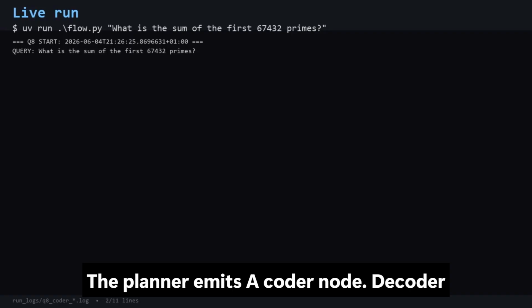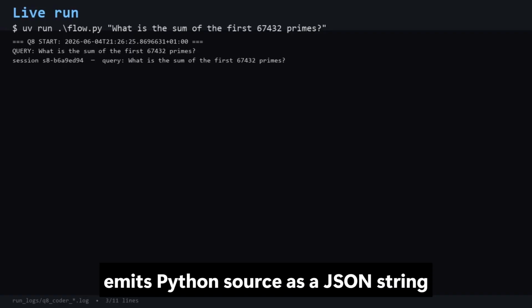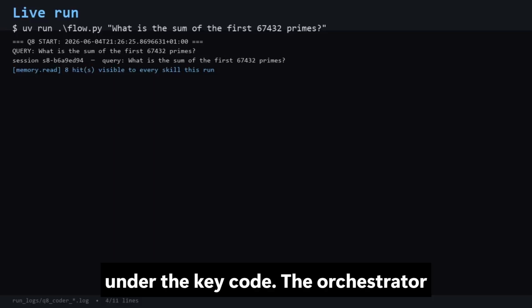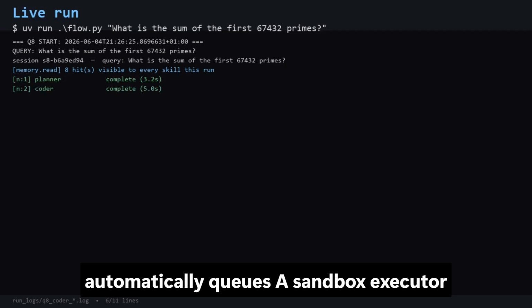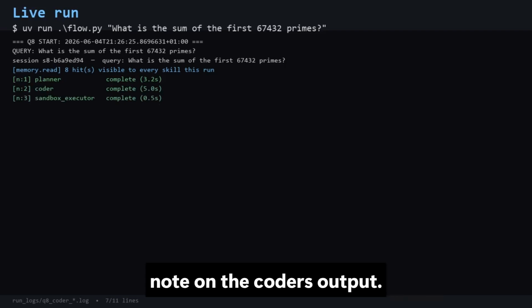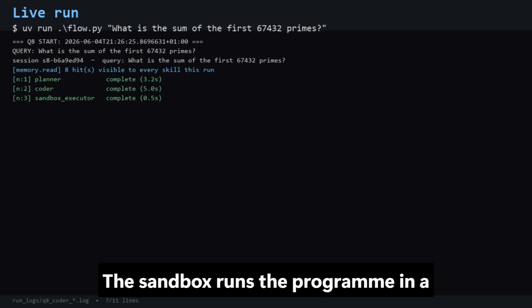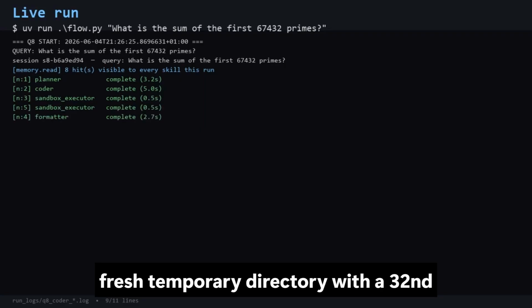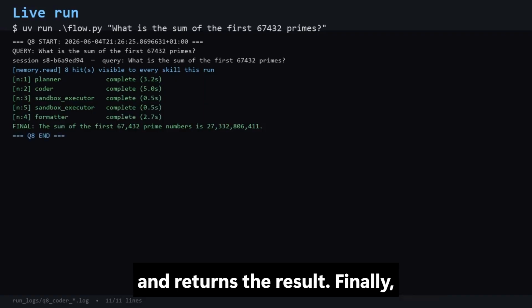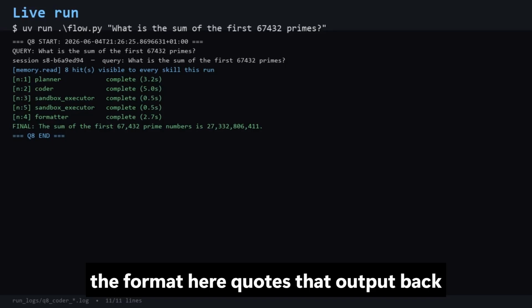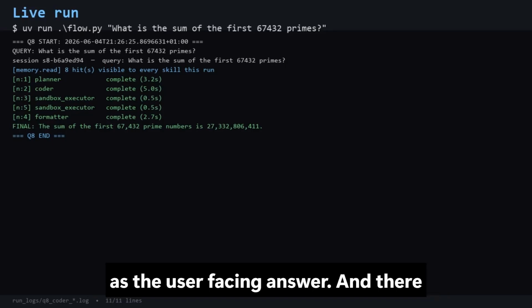The planner emits a coder node. The coder emits Python source as a JSON string under the key code. The orchestrator's static internal successors wiring automatically queues a sandbox executor node on the coder's output. The sandbox runs the program in a fresh temporary directory with a 30-second wall clock cap, captures standard output, and returns the result. Finally, the formatter quotes that output back as the user-facing answer.